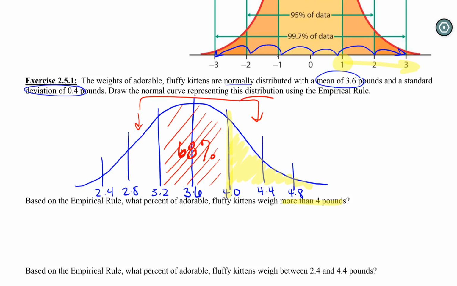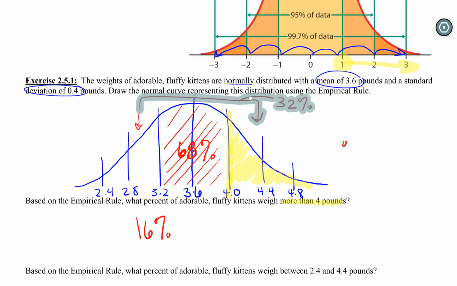It has to be 32%. And since it's symmetric, the area in this left tail out here has to be the same as this area in the right tail. So this area here must be 16%. So that is the way that you can do these questions using the 68, 95, 99.7.